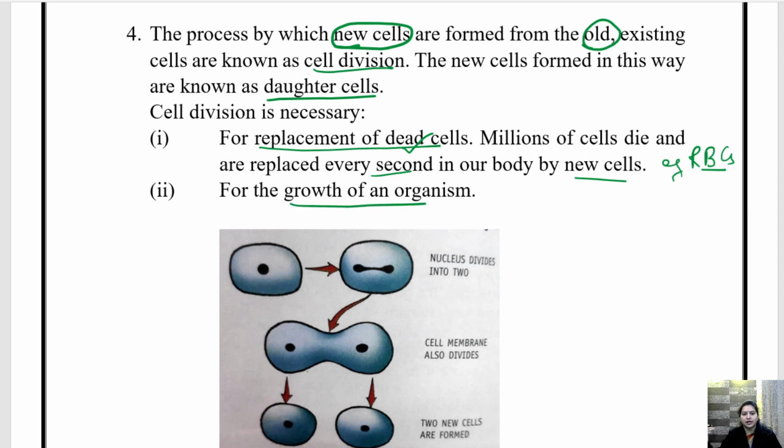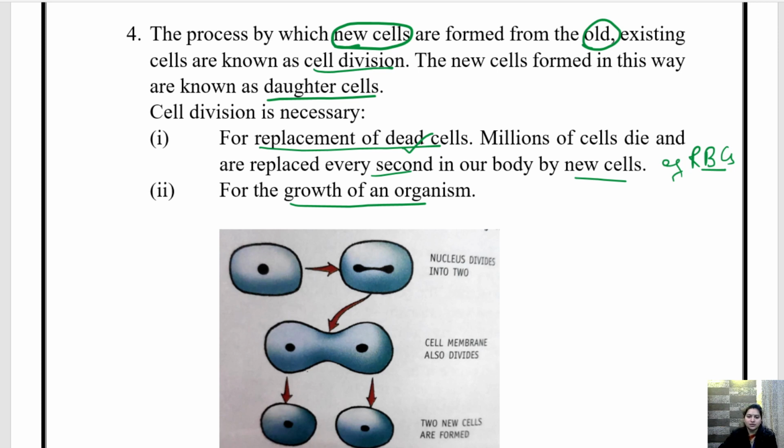जो हमारी height बढ़ रही है, हमारे muscles बढ़ रहे हैं, जितनी भी चीजें डेवलप हो रही हैं हमारी बॉडी में. अर्लियर हम छोटे थे, we were fetus, slowly and gradually we are growing. हमारे हाथ पैर and everything is growing. So this is because of the cell division, and that is why cell division is important.